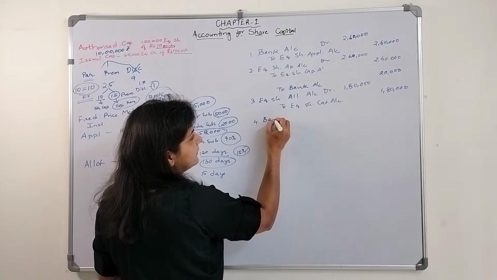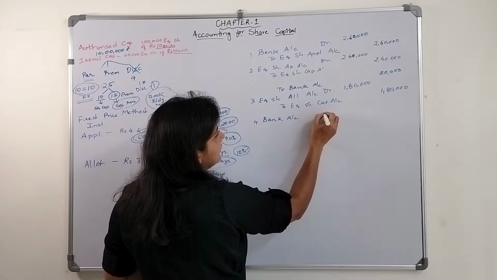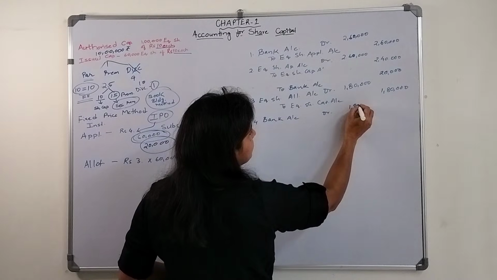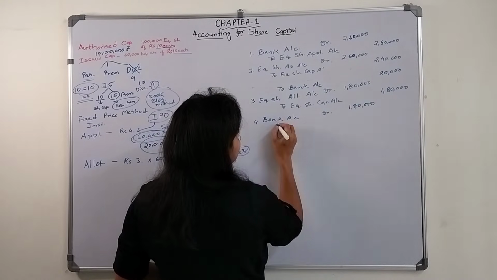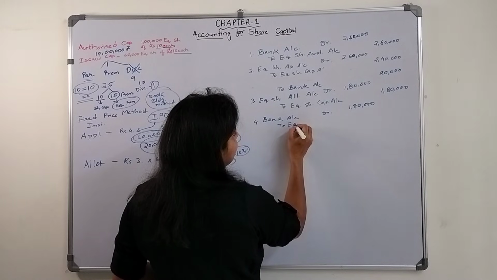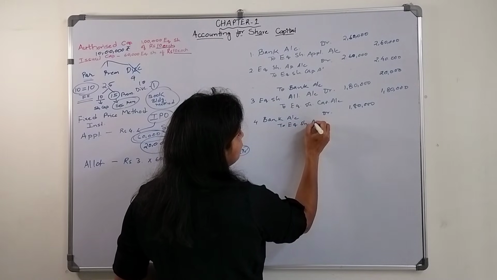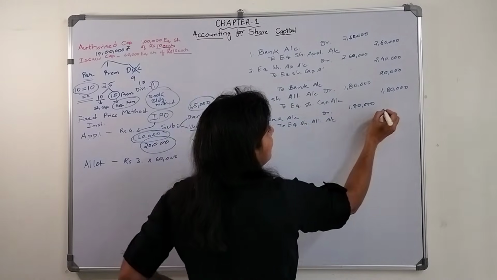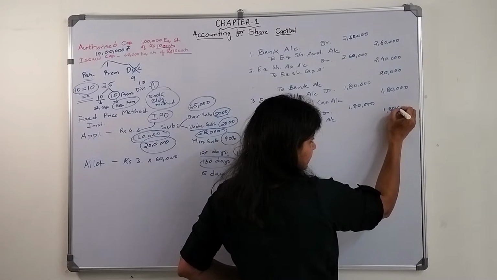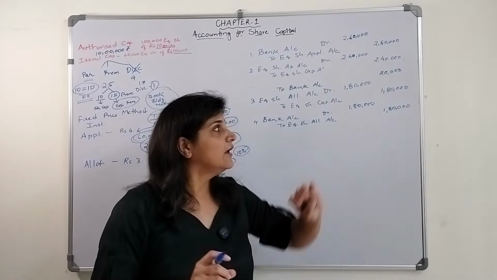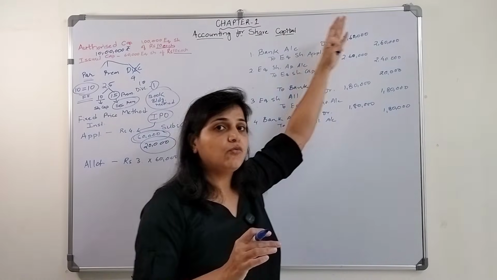So the entry will be bank account debit 180 and equity share allotment account will get closed. So equity share allotment account 1,80,000. Okay, understood? Now we know they were oversubscribed.